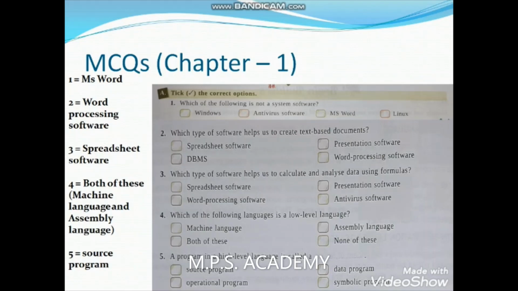The first is which of the following is not a system software. The answer is MS Word. All the remaining questions are here, and I have put the answers for you here. For the first MCQ I have written MS Word, for the second word processing, and for the third application software. For the fourth, it includes both option 1 and 2, that's why I have put both of them, the machine language and assembly languages. The fifth is source program.